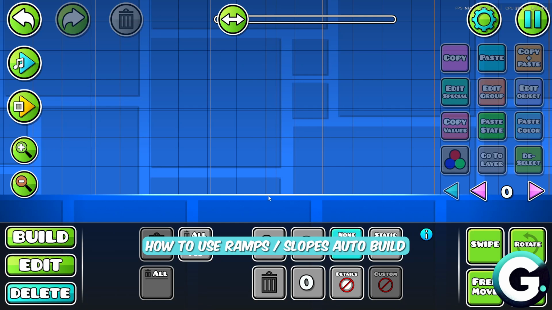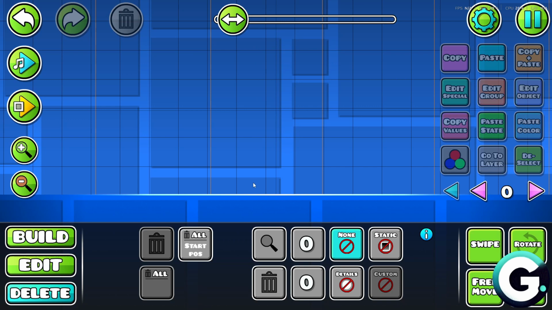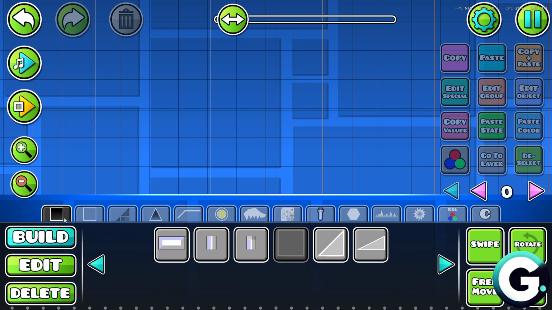In today's video, I'll show you how you can use ramps or slopes in auto build. The first thing that you want to do is to head over to your level editor, and from here just click on build, click on the first category of blocks, and then you want to navigate through the last page of this category. We have three auto blocks to choose from, which is going to be square, the slope, and the other slope preset.